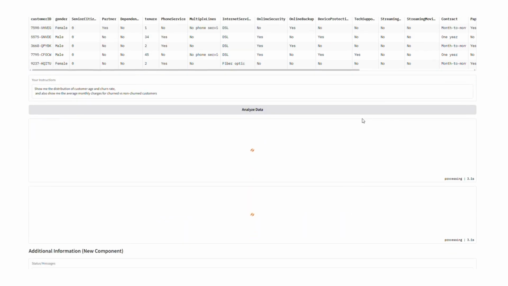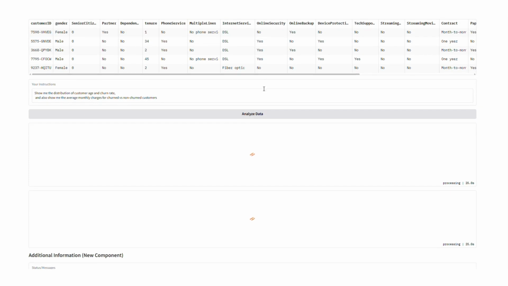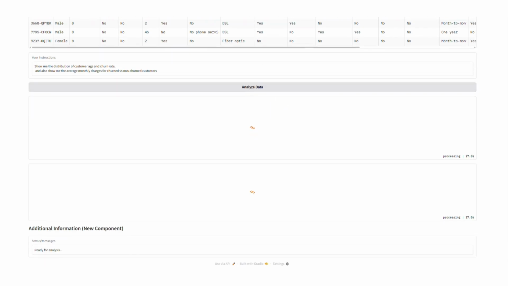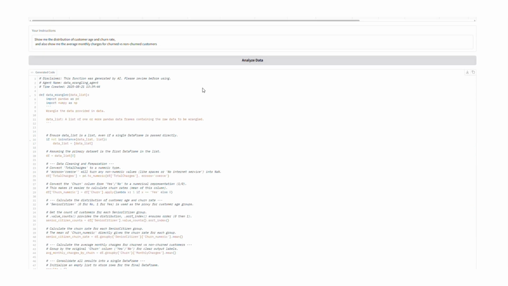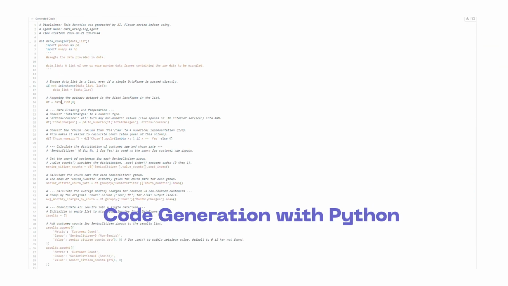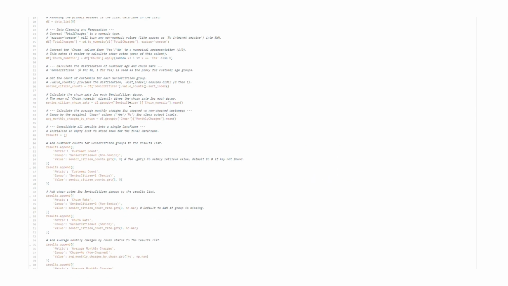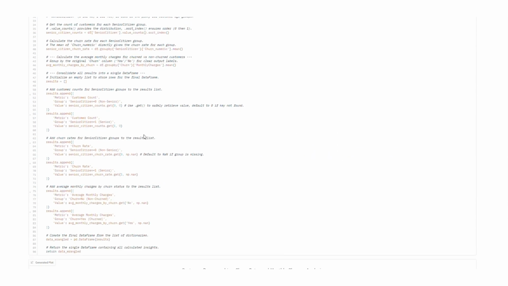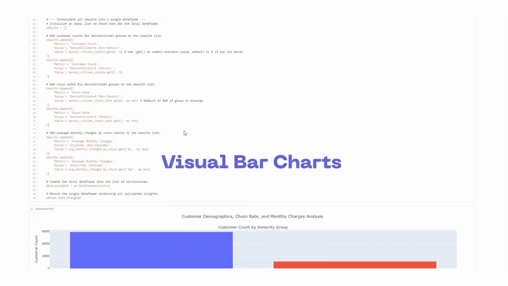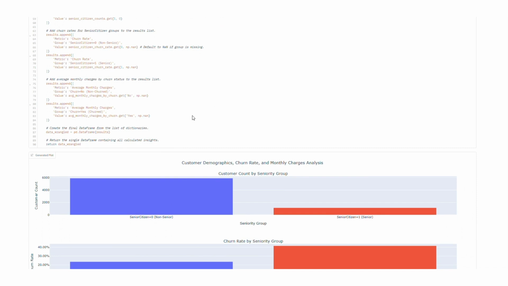As you can see, the agent is now processing your request. Please note that, depending on the complexity of the data and the instructions, this processing might take a few moments. In a moment, you'll see two key outputs. After processing, you'll see the Generated Code section, which contains the Python code generated by the agent to perform the data wrangling and analysis steps. Right below that, the generated plot will display the visualizations created based on your instructions.